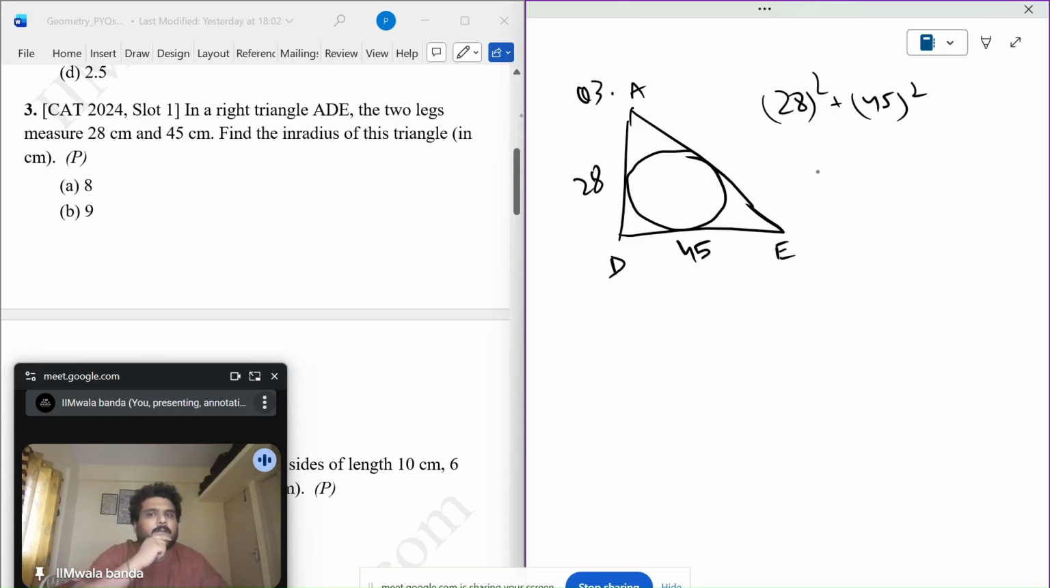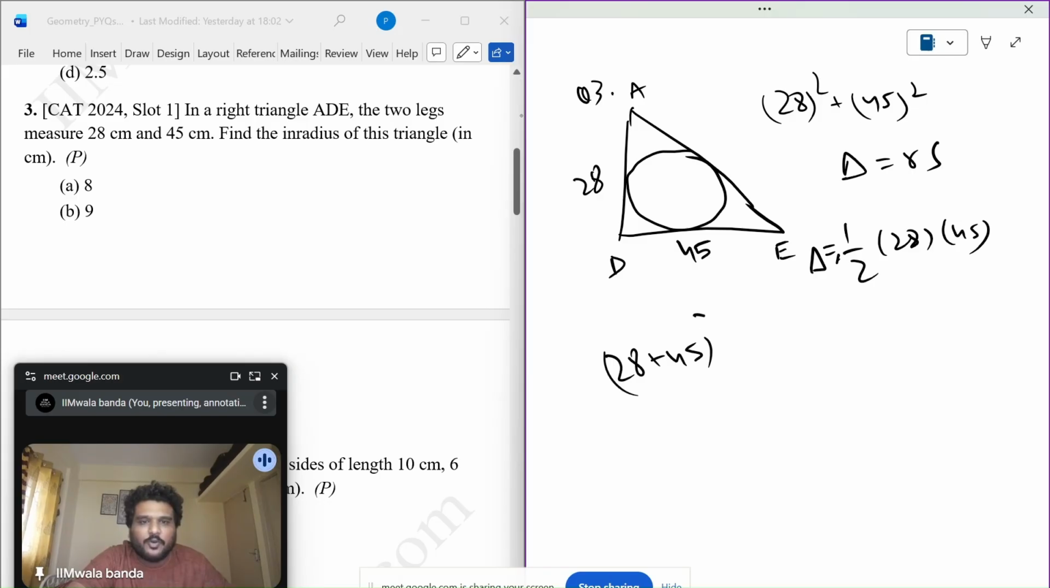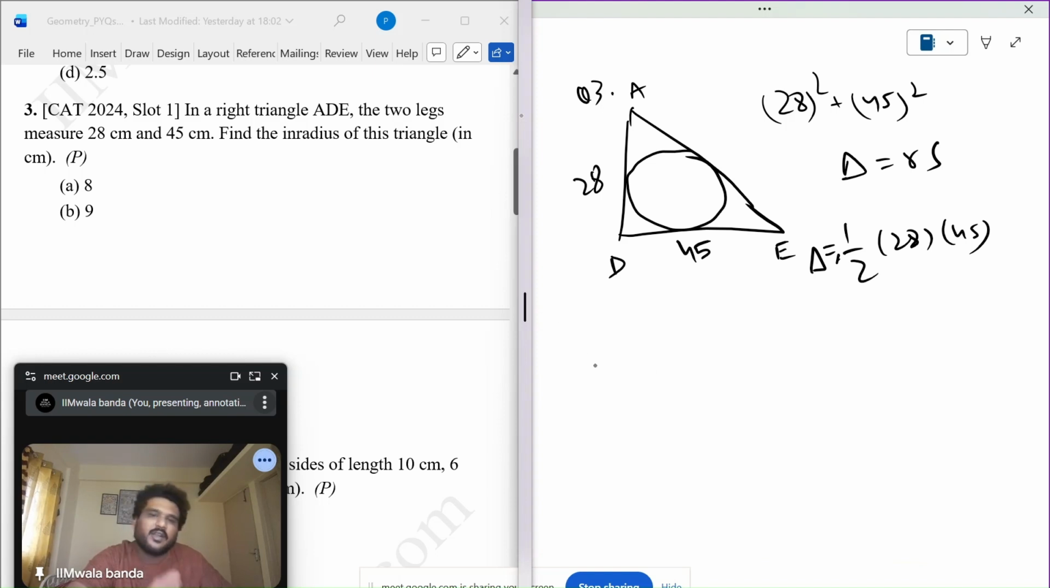I can totally find AD, and as soon as I know AD, I know area is half into 28 into 45, and I know semi-perimeter also I can find inradius. So this is the right way. Can I write it as 28 plus 45 whole square minus 2 into 28 into 45? 73 square minus 2, calculative. Doesn't look like a pair though. Let's not waste time.